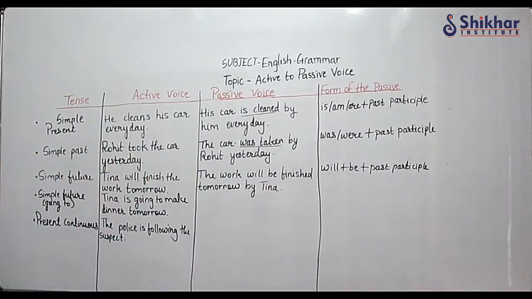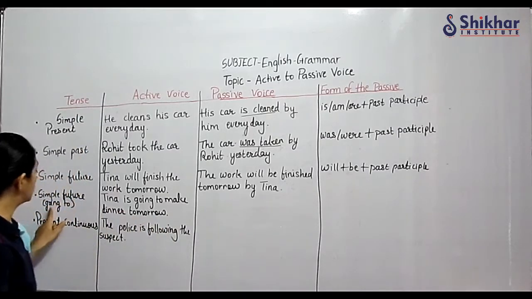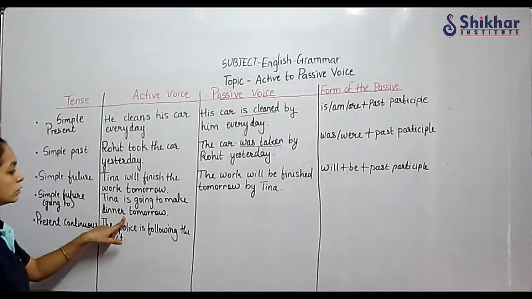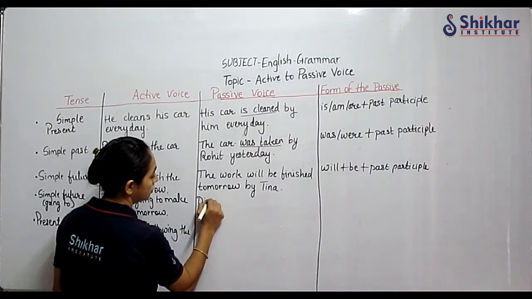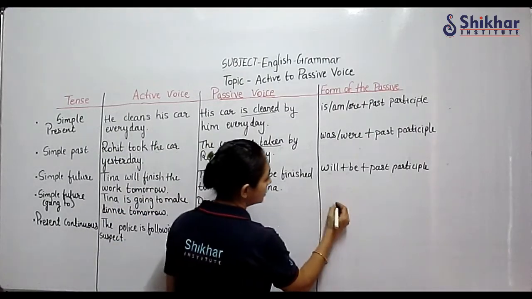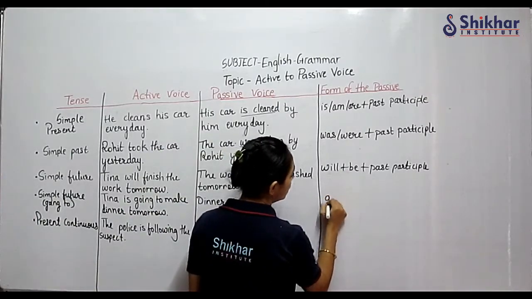Okay. Then simple future where going to is used. Tina is going to make dinner tomorrow. So dinner is going to be, so let us write the formula. What is the going to formula?